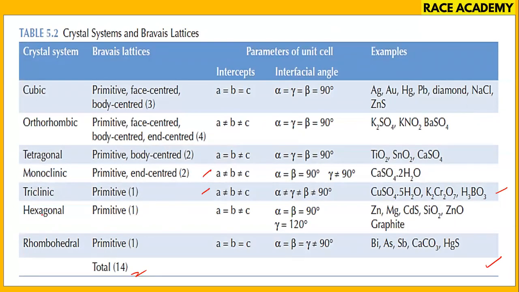You can observe, particularly in hexagonal, when gamma is 120, easy to remember, that is hexagonal. Graphite is the best example in that case. Monoclinic, copper sulfate dihydrate, that is gypsum. And tetragonal, we have c not the same, angles are the same, 90 degrees in the first 3 cases, cubic, orthorhombic, tetragonal. Easy to remember this one. Okay, like this. For this, there is a shortcut, which will be discussed again in the shortcut class.